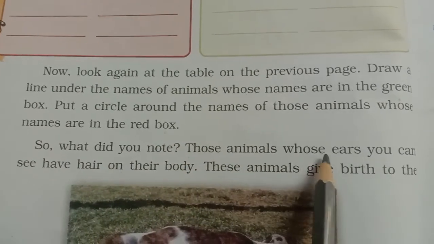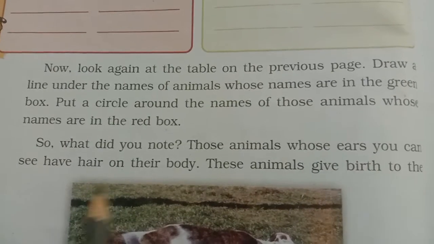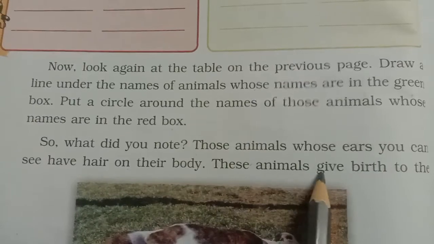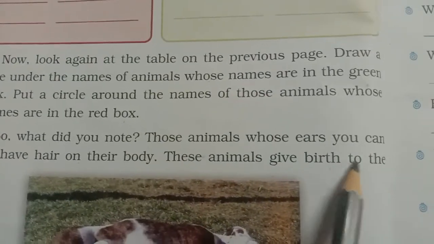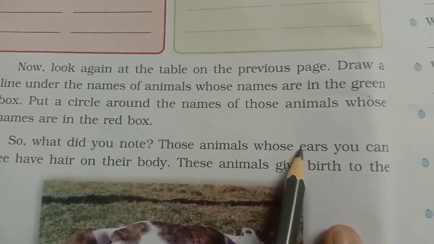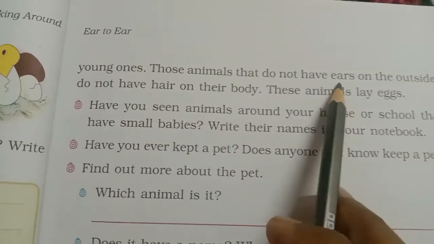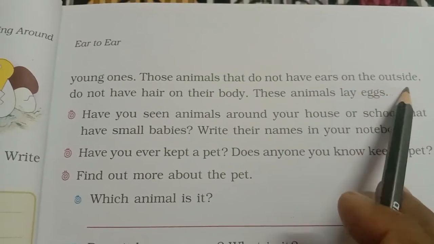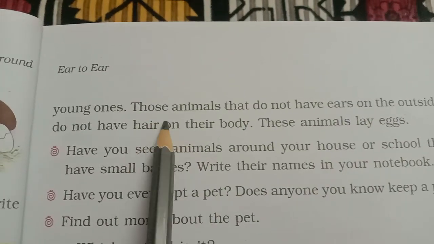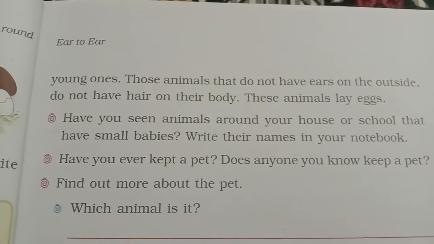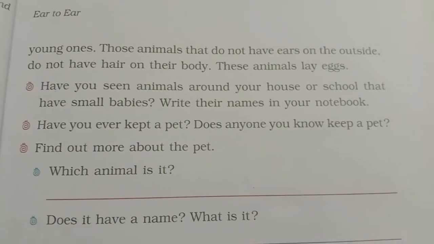Those animals whose ears you can see have hair on their body, and these animals give birth to the baby, or you can say young ones. Those animals that do not have ears on the outside and do not have hair on their body, these animals lay eggs.